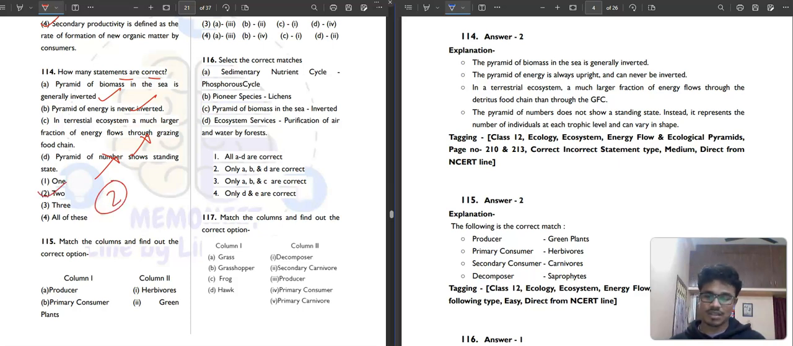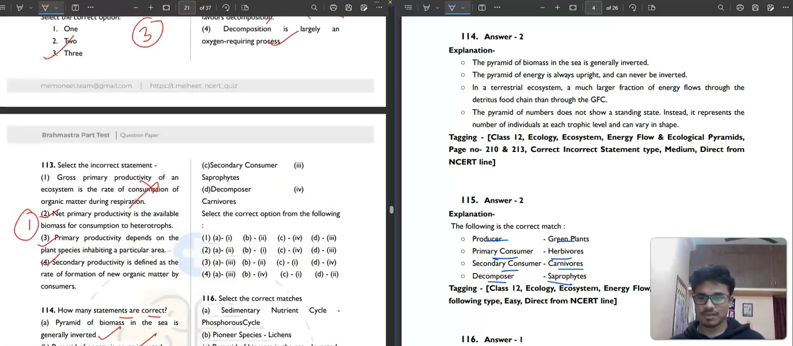You have to match column first with column second. The producers are the green plants, primary consumers are herbivores, secondary consumers are carnivores, and decomposers are saprophytes. So our correct answer for this question will be option number 2. You can match it. Then the next question.